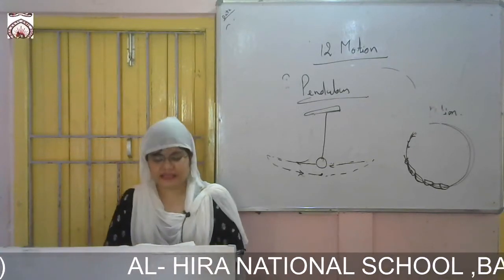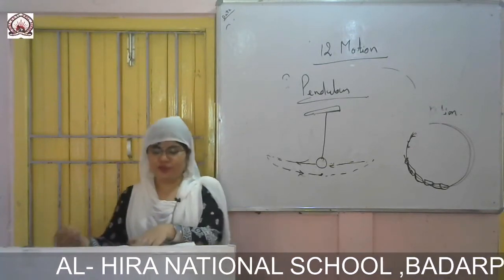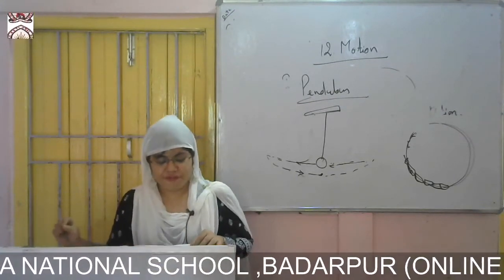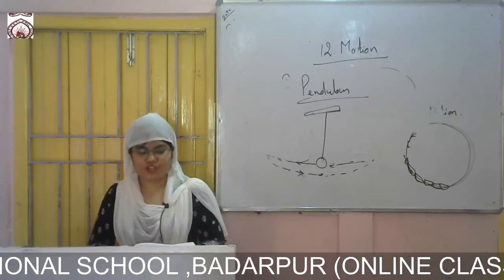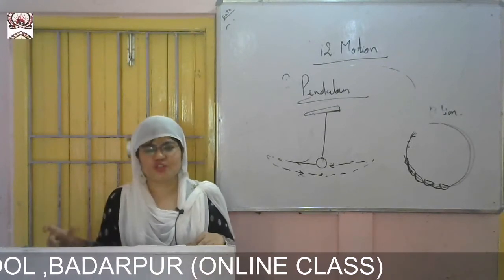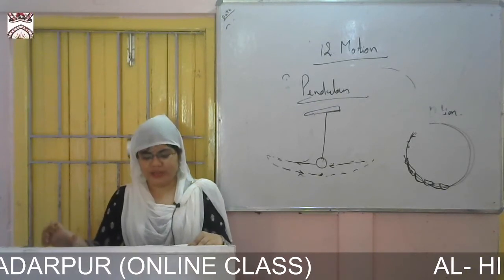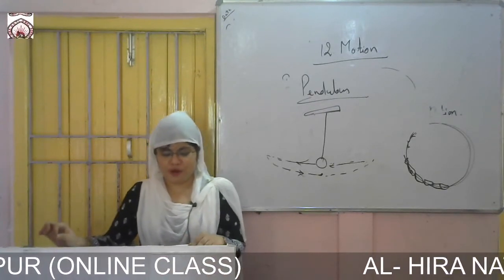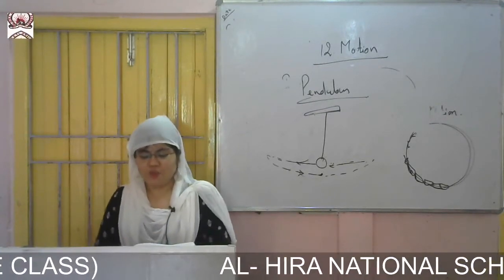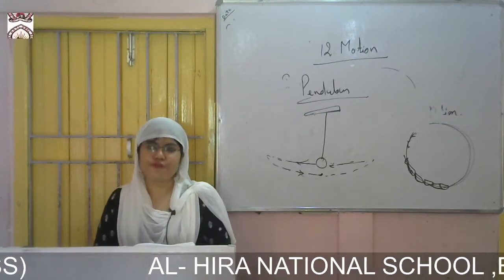Different motions at the same time. Often a body has different kinds of motion at the same time. Our body shows different motions at the same time. The earth rotates about its axis while revolving around the sun. A ball rolling down a slope, and the wheel of a bicycle, rotate and move forward.